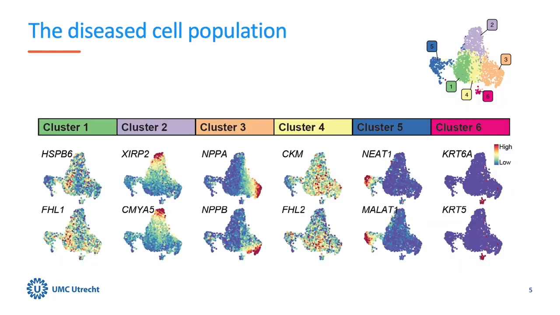In this figure, we show marker genes for the identified cell clusters of the diseased heart. Cluster 3, for example, shows high levels of stress marker genes NPPA and NPPB, as indicated by the color coding of the UMAP. This subpopulation of cells might thus be extra sick compared to other cells from the HCM heart.